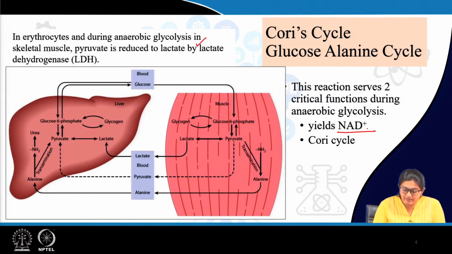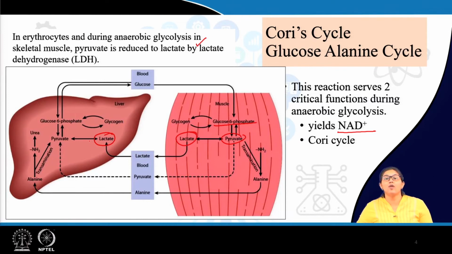Now, you can see that in muscle via glycolysis there is formation of glucose 6 phosphate which finally forms pyruvate. Via anaerobic glycolysis it forms lactate. Now, what happens? This lactate via circulation enters the liver. In liver, by neoglucogenesis it forms pyruvate which is finally used up to form glucose.